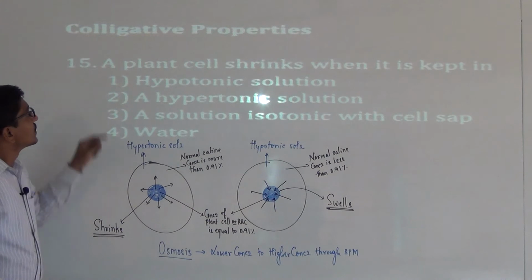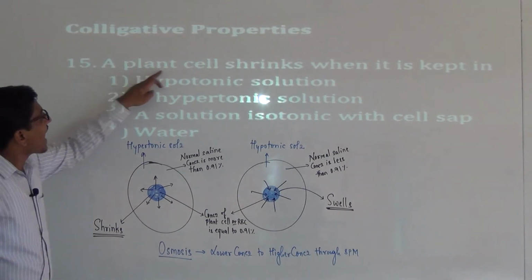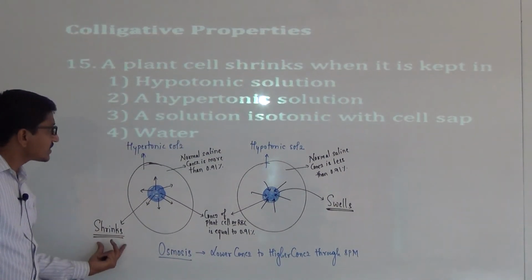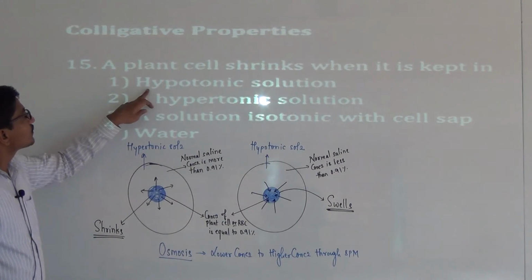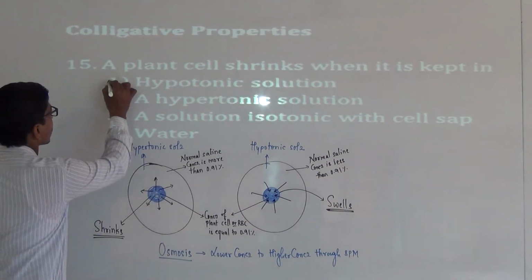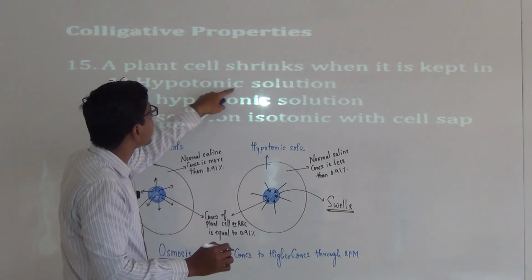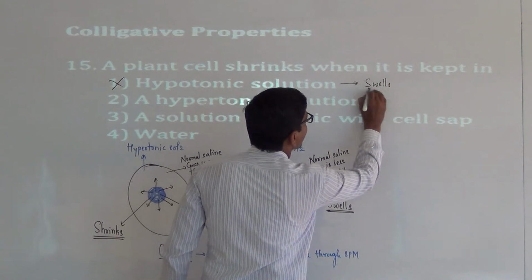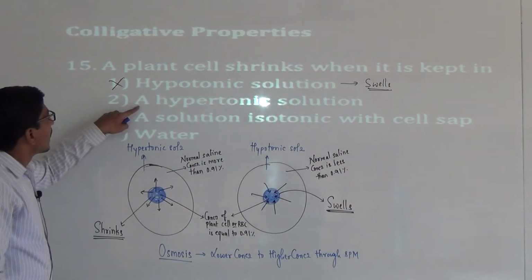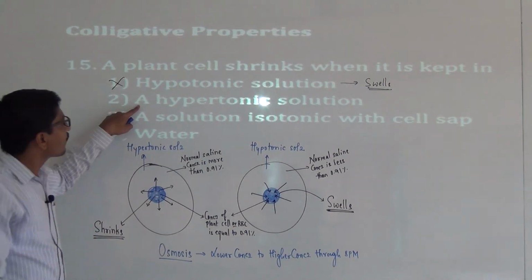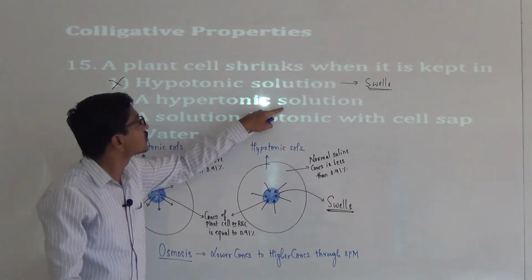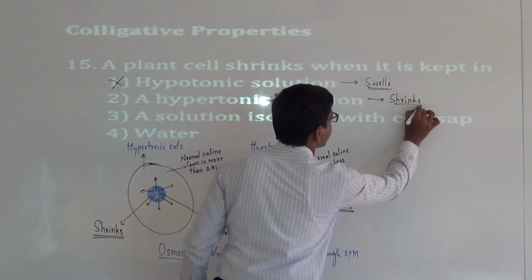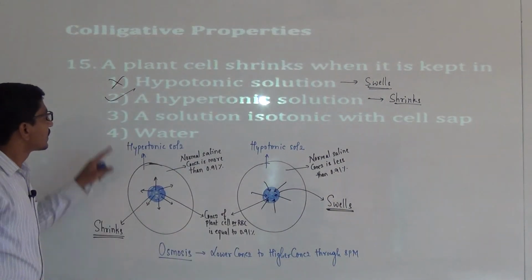In these options, a plant cell shrinks when it is kept in. Shrinking means the first option, hypotonic solution, is not correct. In a hypotonic solution, cells swell, and the plant cells shrink when placed in a hypertonic solution. This is the correct answer. The second one is the correct one.